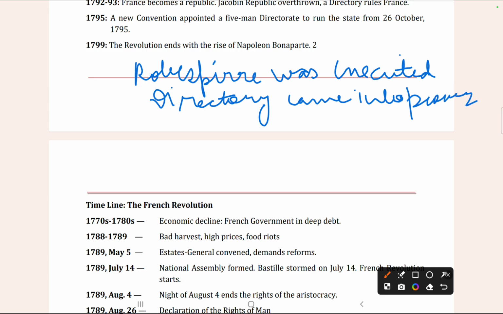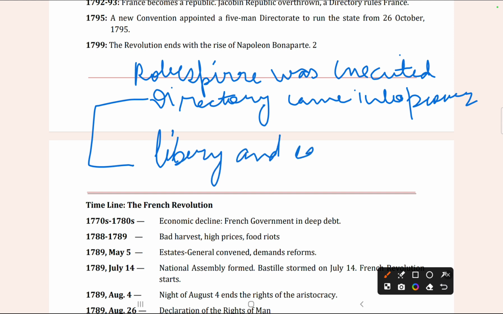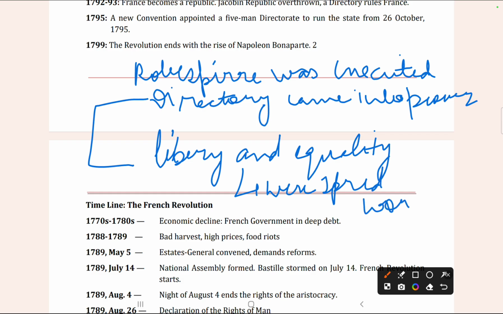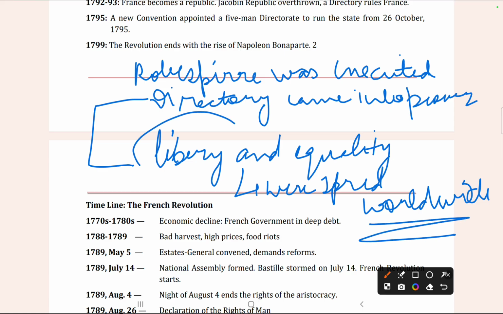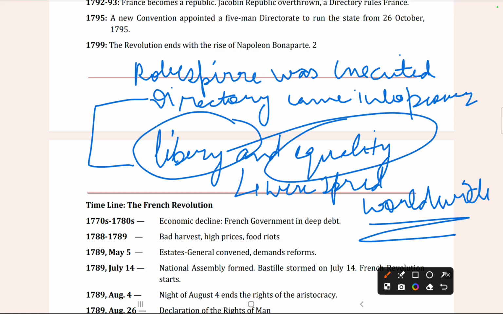Then the revolution ended, but ideas of liberty and equality were spread worldwide. This is what the French Revolution led to: ideas of liberty, equality, and some ideas of fraternity also. Fraternity means brotherhood.